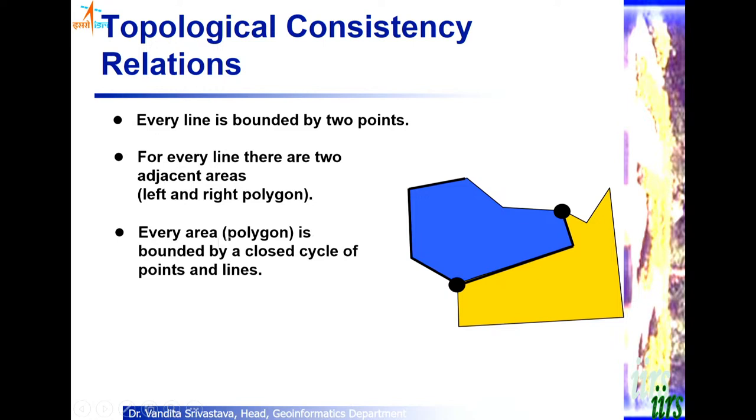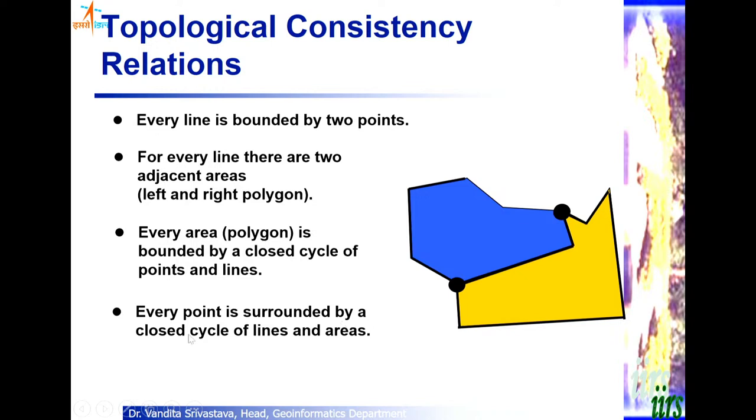The next thing is every polygon or area is bounded by a closed cycle of points and lines. So for example, if this is the area, it is bounded by these lines and these points. So every line consists of points, every area is formed of lines, and there are left and right polygons to each line. There are points that are contained in a polygon or placed over a line or contained outside a polygon or on the edge of the polygon. So many further derivations can happen, but these are three basic topological rules.